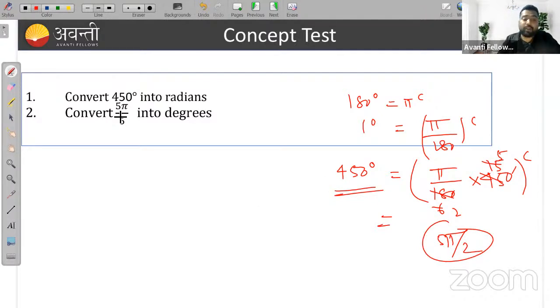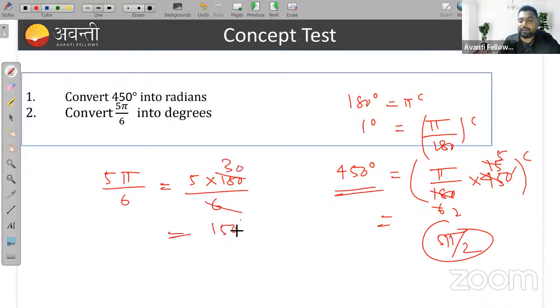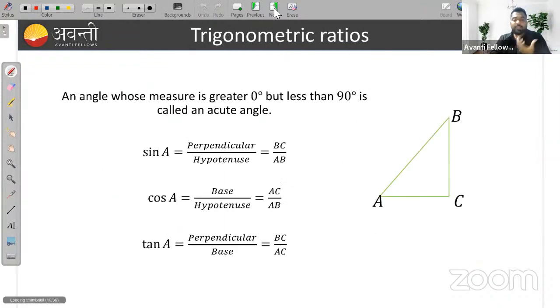And if I ask you to convert 5 pi by 6 into degrees, how will we convert? Nothing to worry. In 5 pi by 6, simply in place of pi, you have to write 180, because we know pi radian is 180 degree. So in place of pi, we write 5 into 180 by 6, that is 150 degree. It's very simple. I hope all of you understood these things. Let's move to the next thing.